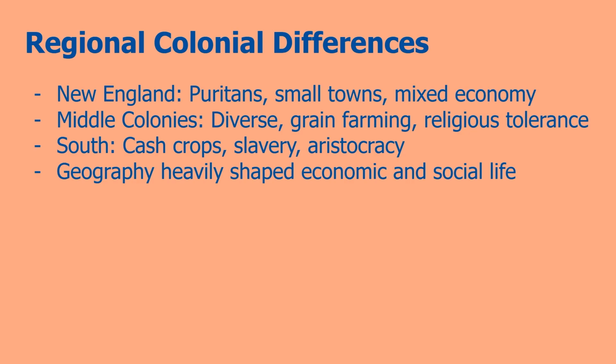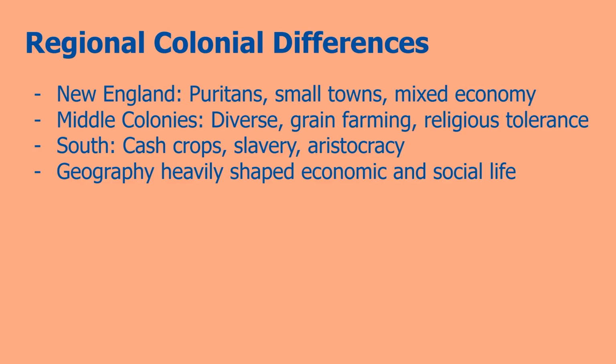In New England, there were Puritans and their small towns, and they had mixed economies. These areas obviously had to farm to get their feet off the ground, but then it turned into an industrialized economy as the times went on. The middle colonies were very diverse. They relied heavily on grain, and they also experienced a lot of religious tolerance. For example, the Quaker sect of religion were very open to different kinds of peoples, and a lot of people who experienced persecution in different areas would go to the middle colonies.